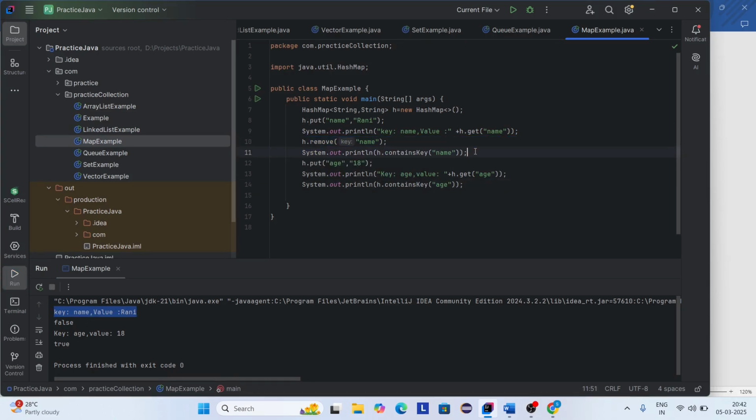So containsKey is used to check if the key is present; it returns true. Here I'm removing the key, that's why it returns false. Again I'm printing the key as age and value as 18. And here I'm again checking if the key is present, it returns true. Otherwise it returns false. So age is present, so it returns true.